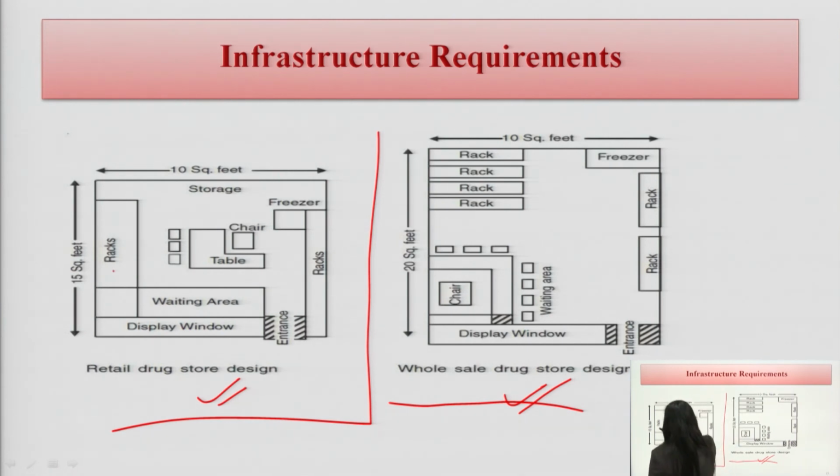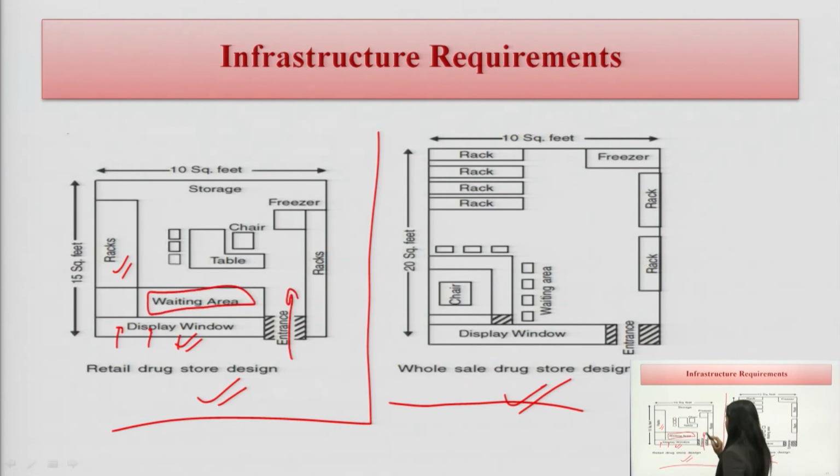Here we can see there are the racks, display window for the patients. Here patients can come and they can wait. This is the waiting area. This is the entrance for the medications, so that a person from the production house can come with the medications and put them in the racks. There are the chairs, tables, freezer for putting some of the vaccines, serums, and these are the storage areas.